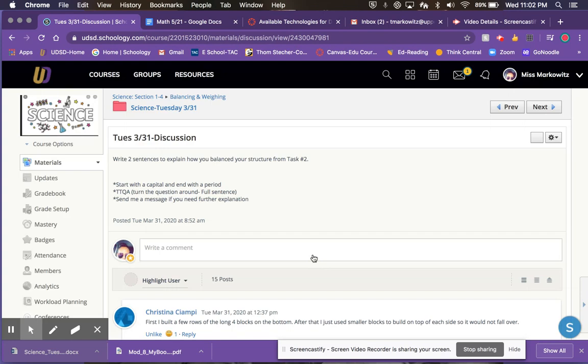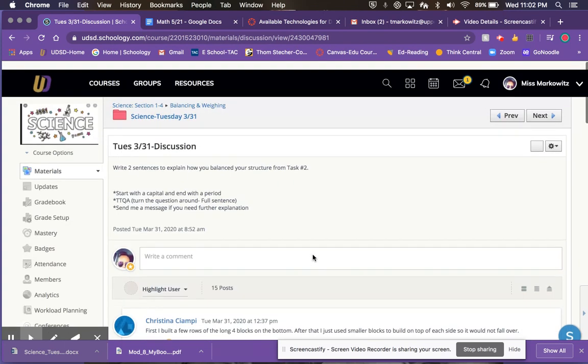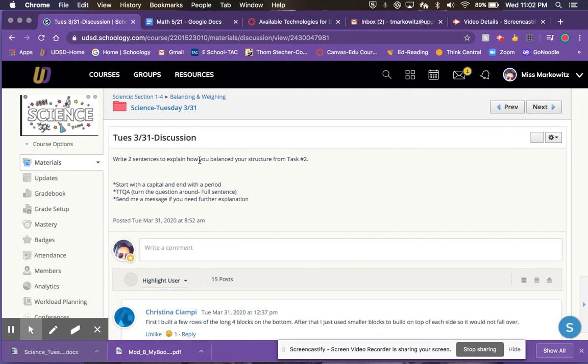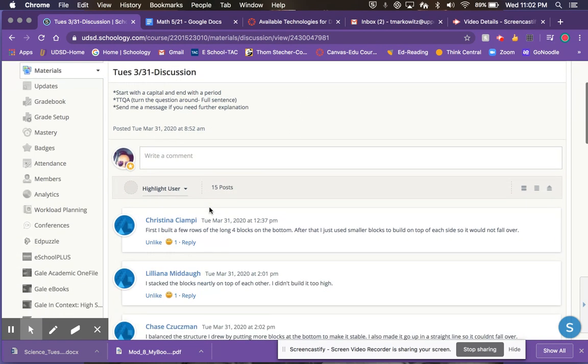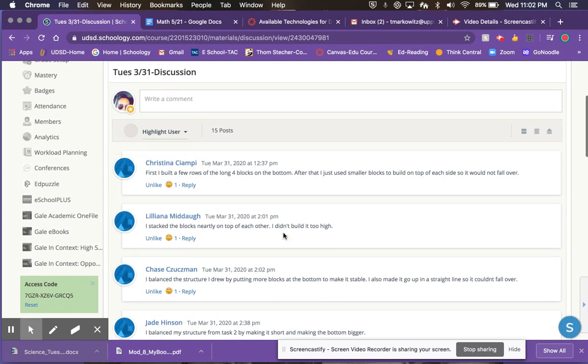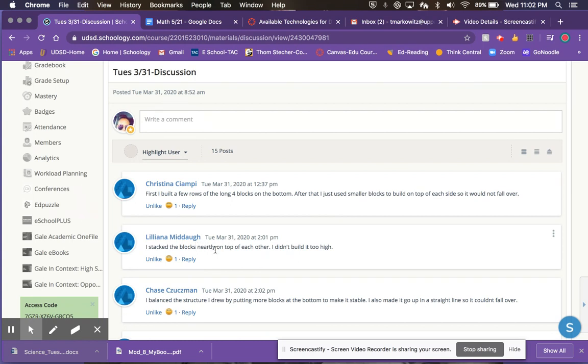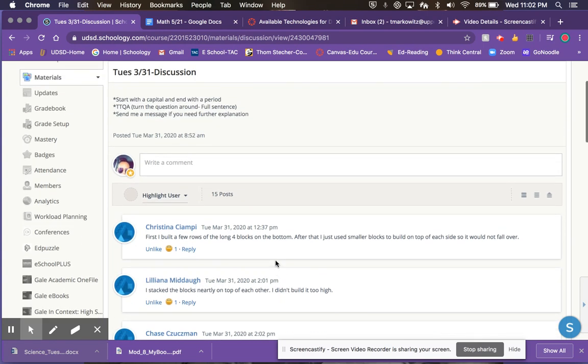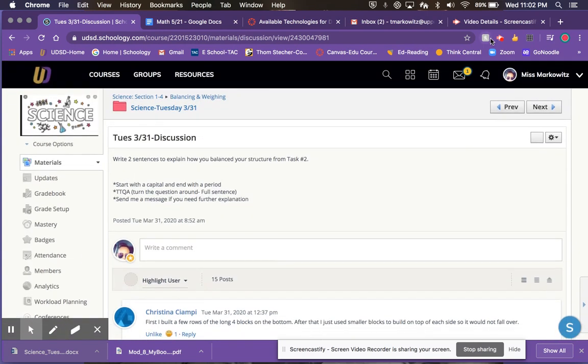This is every day. This will tell me if you notice the other kids filled in their answers already. It says write 2 sentences to explain how you balanced your structure from task 2. So when you build a structure, or if you were making one, how would you balance it? What would you need to do? The other kids have answers here too. I balanced the structure. I drew more blocks on the bottom to make it stable. Then I made it go up in a straight line so it wouldn't fall over. I stacked the blocks neatly on top of each other. I didn't build it too high. Think about how you could build it. Then go back into science again.